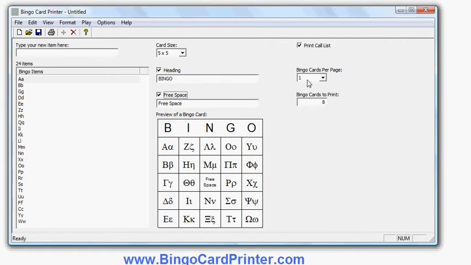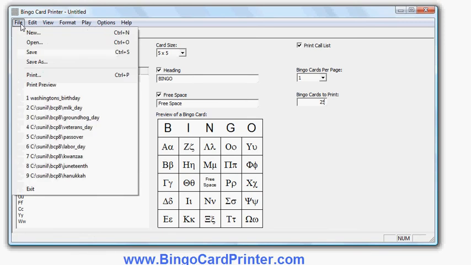Choose how many bingo cards I want to print per page. Obviously, if I choose more bingo cards per page, each individual bingo card will be smaller, but I'll be able to save paper if I'm printing a lot of bingo cards. I might have to cut the paper up to give one bingo card to each student, but I'd use less paper in total if I had, say, 4 bingo cards per page rather than 1. And I can choose how many different bingo cards I want to print. I can put 1, 2, 3, 4, 5, 10, 100, 1,000, up to 9,999, and every bingo card will contain a different combination of the items, in this case the Greek letters. So as an example, let's put in 25. I am now ready to print.